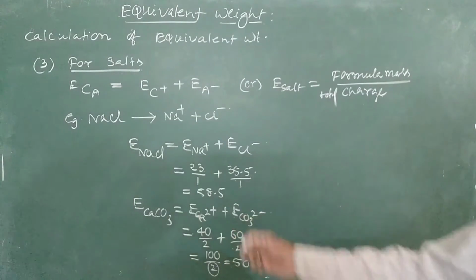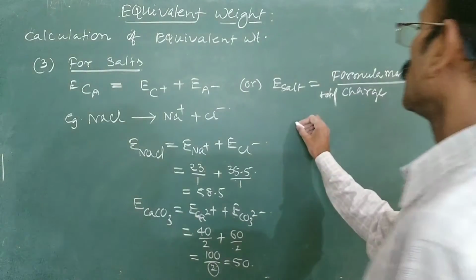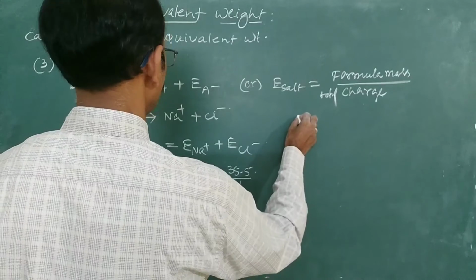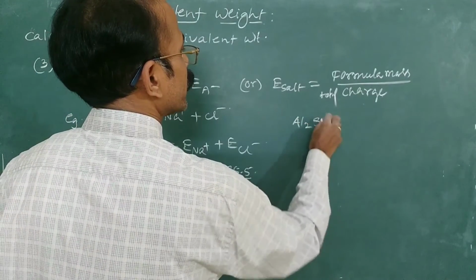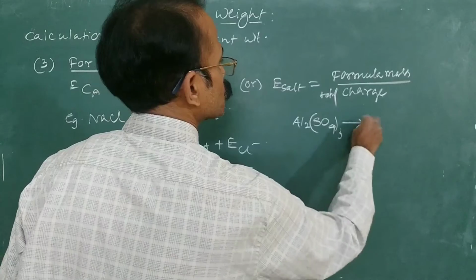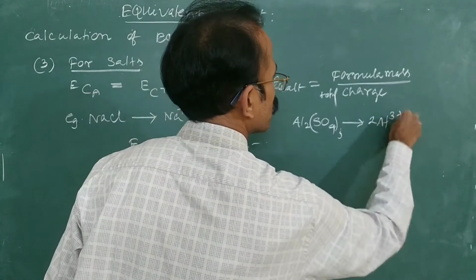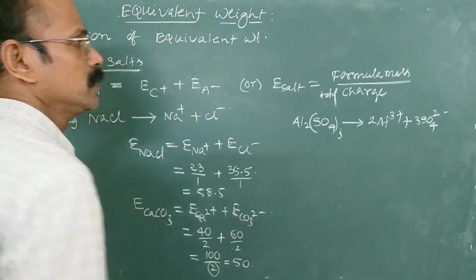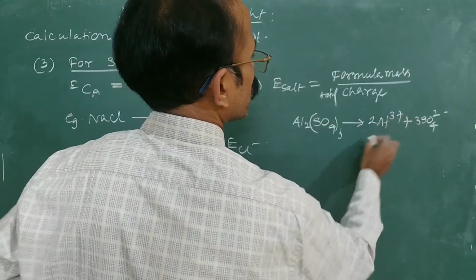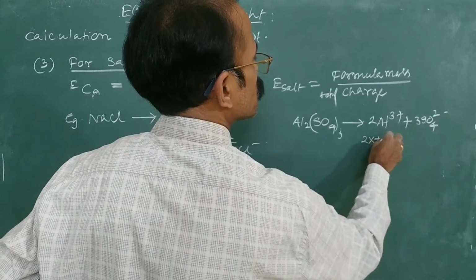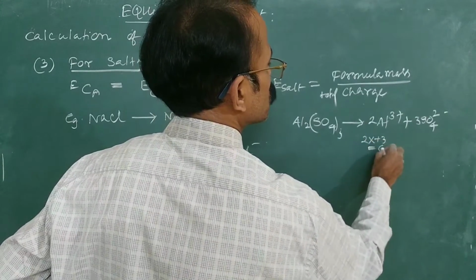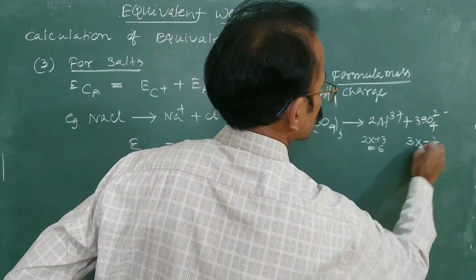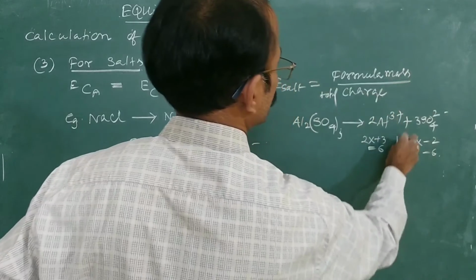Another example I'll give, that is aluminum sulfate. Aluminum sulfate ionizes to give 2 Al 3 plus and 3 SO4 2 minus, right? Now what is the total charge on the cations? 2 into plus 3, so that is equal to plus 6, and here the negative charge is equal to 3 into minus 2, so that is equal to minus 6, right?